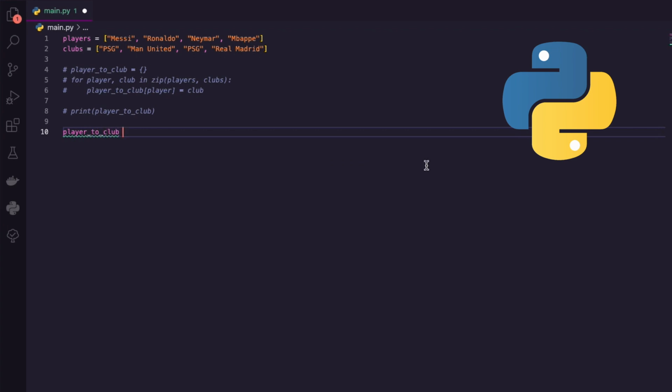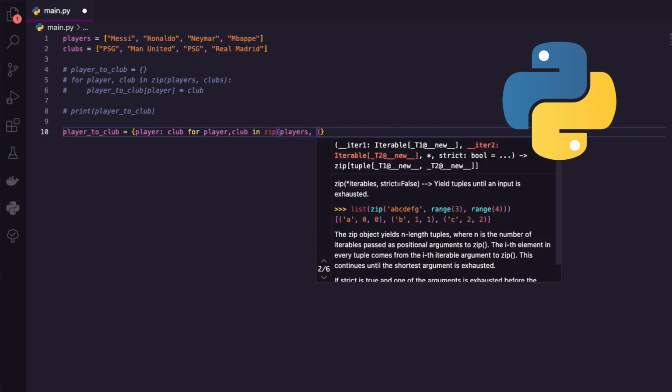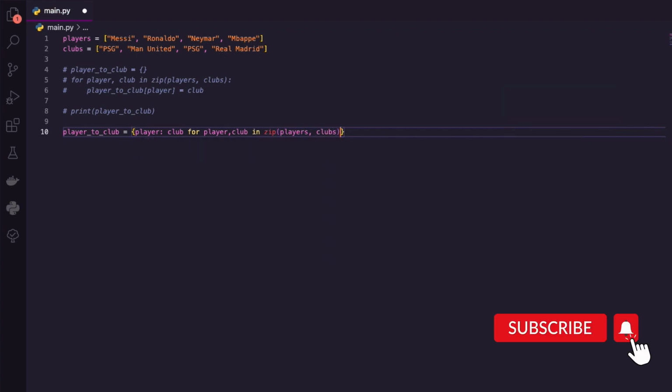It's the same thing, but I'm going to create a comprehension, so our curly braces. And my key is going to be the player, and then my value is going to be the club, right? Straightforward. Now I need to loop through, and I'm going to say for every player and club in my zip. Okay, what are we zipping together? Well, my players list, I'm zipping up with our clubs. That's the same line, that's it.